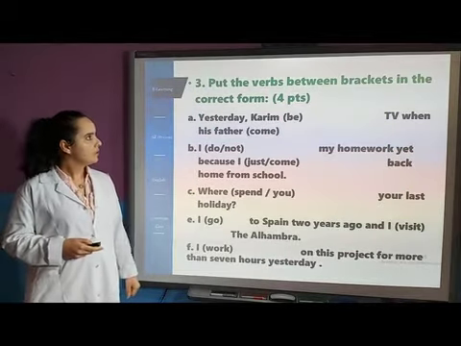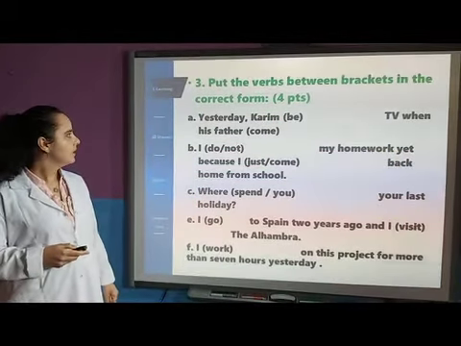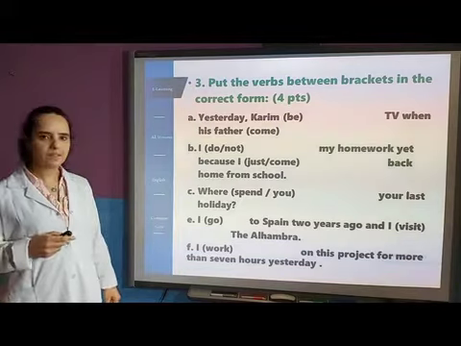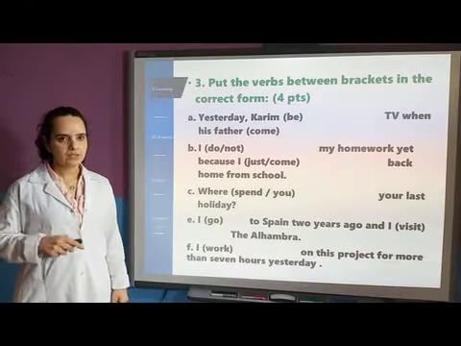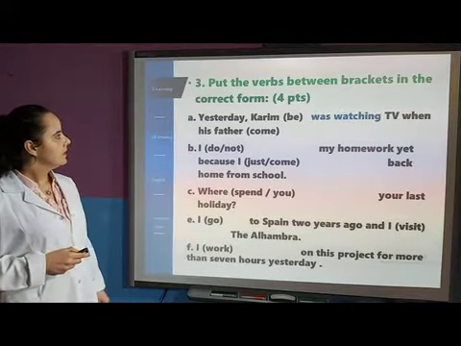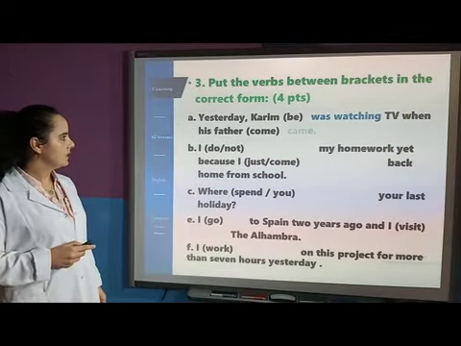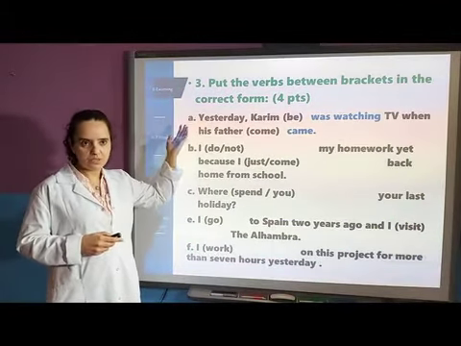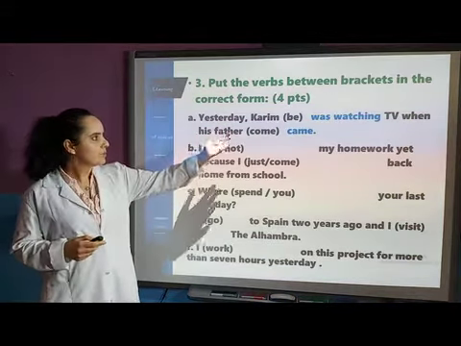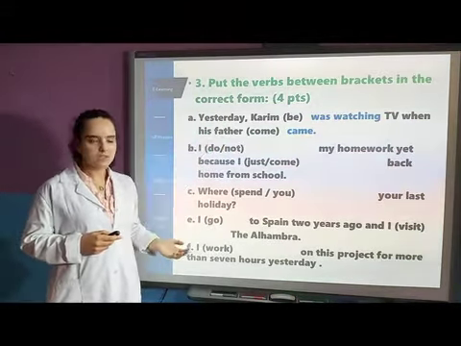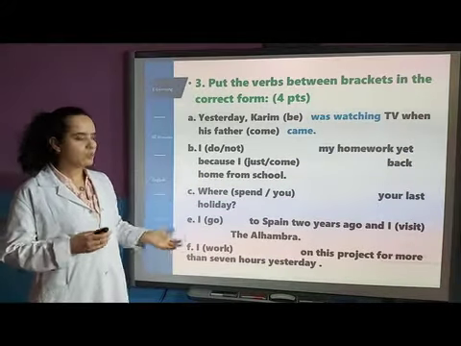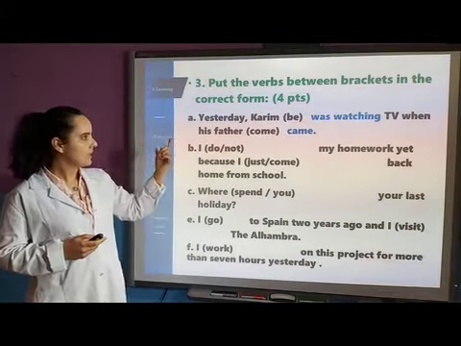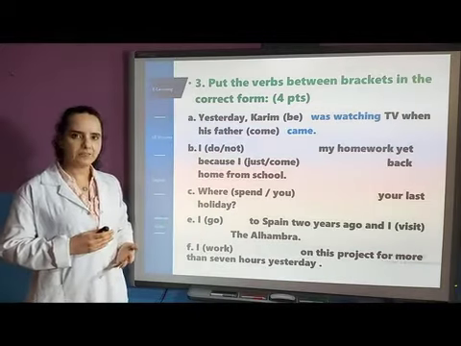Number 3, put the verbs between brackets in the correct form. A, yesterday Karim (be) TV when his father came. So the right answer is yesterday Karim was watching TV when his father came. Here we have yesterday, so it's clear that we're talking about the past. We're going to use a past tense. Karim was watching TV. Here we use the past continuous because we have a long action that was interrupted by another short one. Okay, we have Karim was watching TV when his father came.